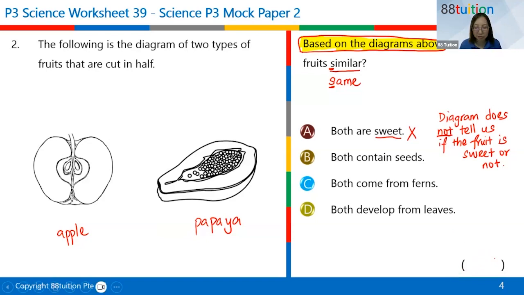Now, what is the answer? Everybody type into the chat. I have 5 of you. I expect 5 answers. Can you type into the chat? You're only left with B, C, D. Well done, Ruben. Ruben is always the first person to give me the answer. Let me see who's the last person to give me the answer. Well done, Wen-Xing. 2 students already. I'm waiting for 3 more students, Jane, Claire, and Avon. What's the answer, B, C, or D?